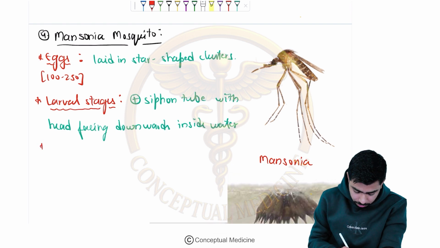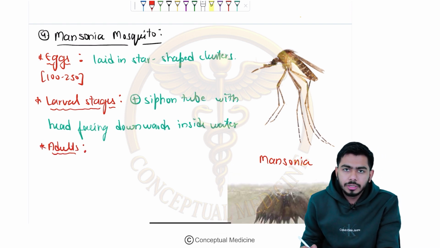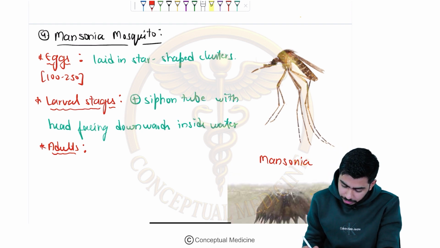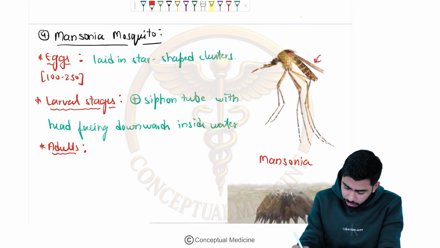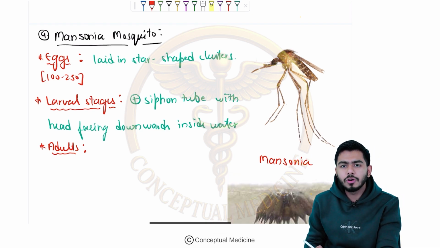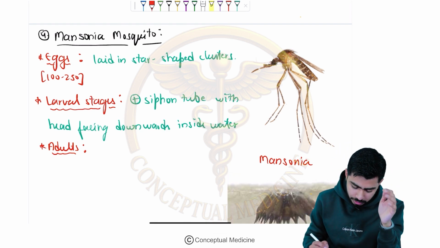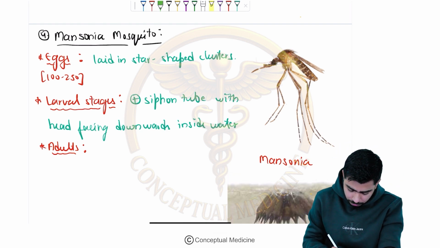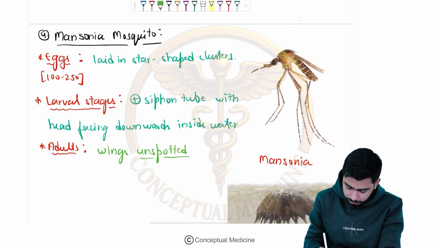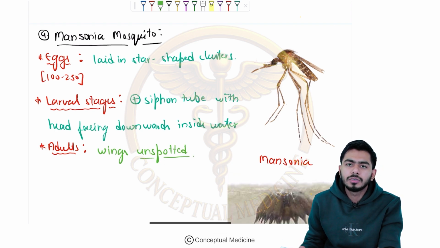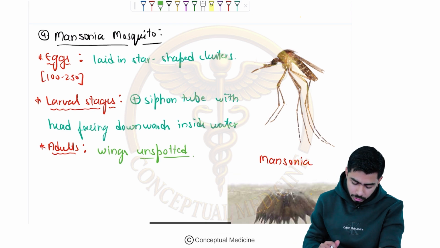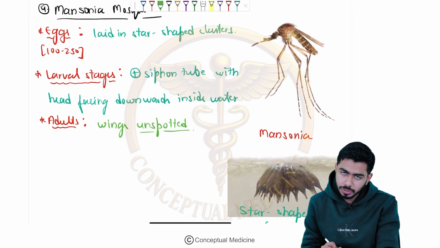What about the adults? Adults means the wings. Do they have spotting? No, we are not seeing the spotting over here. Wing spotting will only be seen in the Anopheles. Very simple. The wings will be unspotted, as we saw in the Aedes also, as we saw in the Culex also, and we are seeing that in the Mansonia as well.